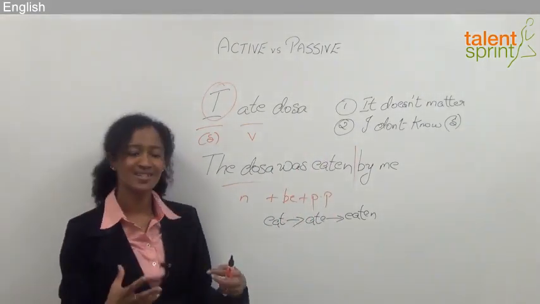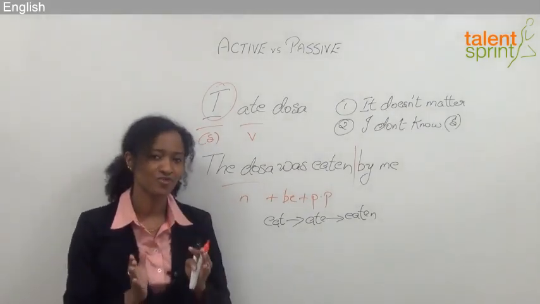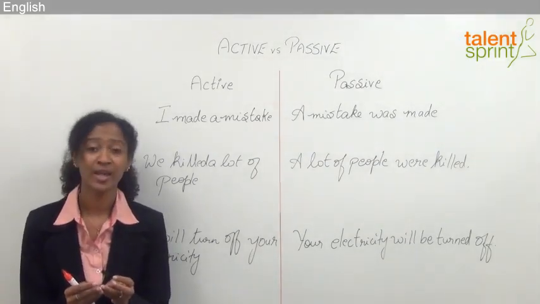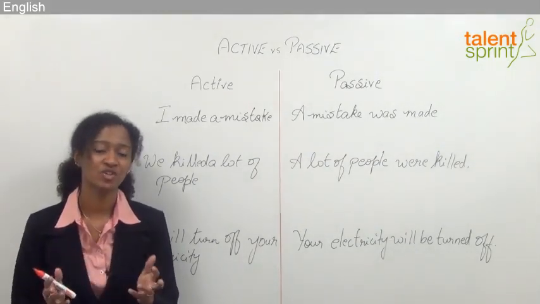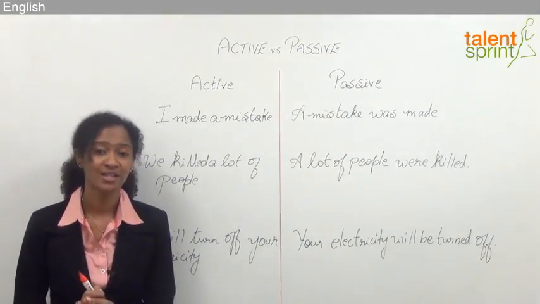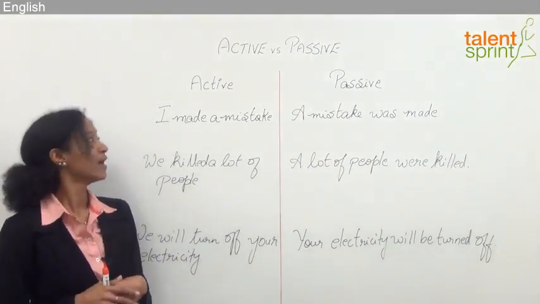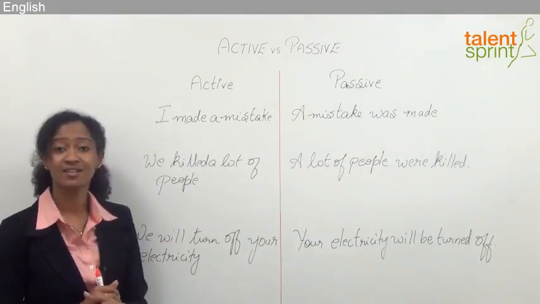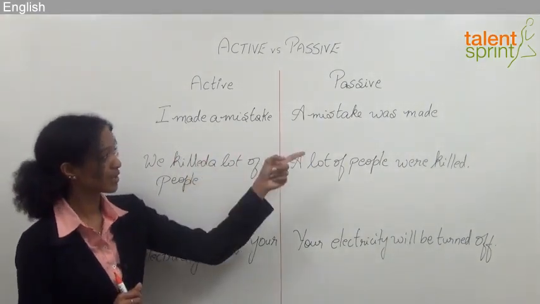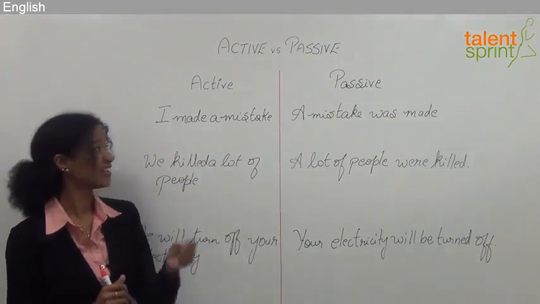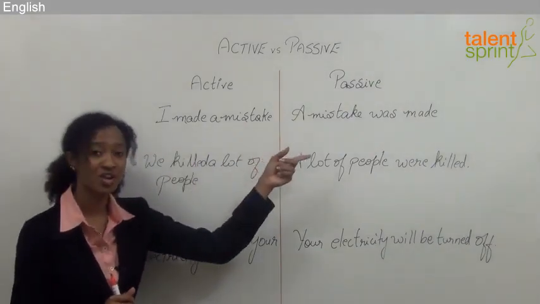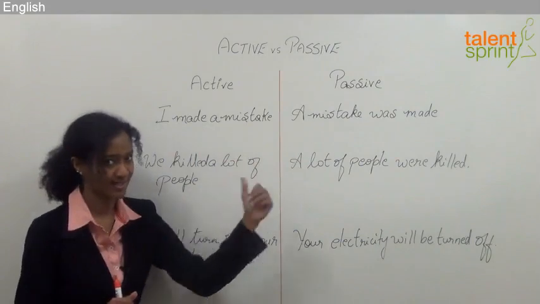Now let's go ahead and understand the use of the active and the passive voice in specific situations. Now we're going to look at which voice is preferred or used for businesses, for governments, and for regular writing. Okay. The active voice. Let's look at the first example. I made a mistake. A mistake was made. Right? Here the focus is on the subject I. There the focus is on the action, which is the mistake itself.